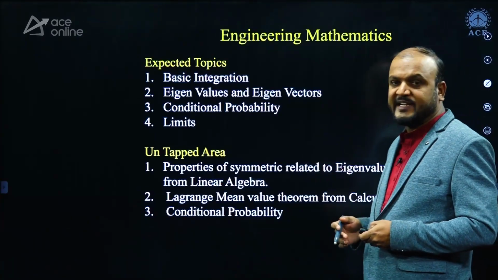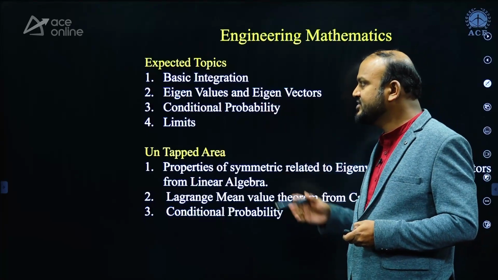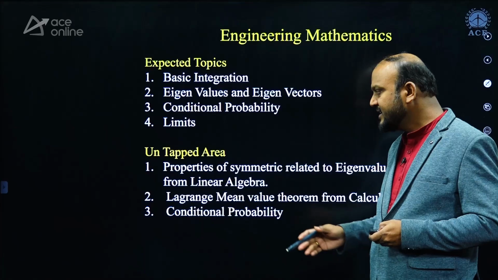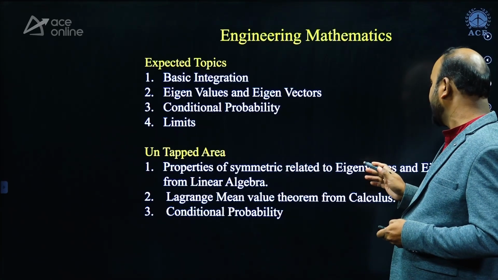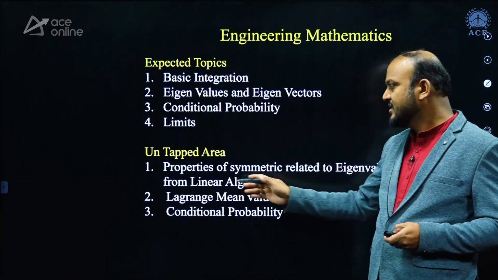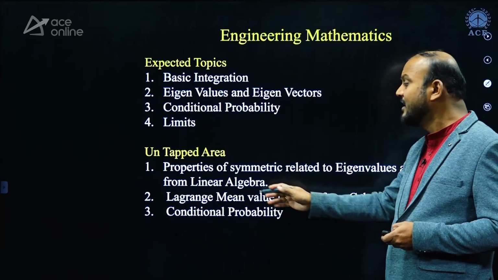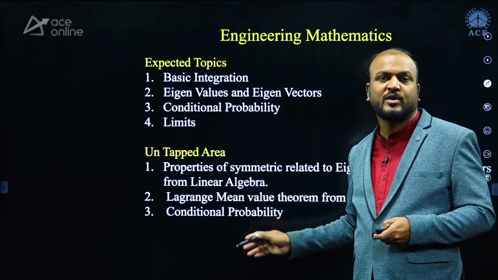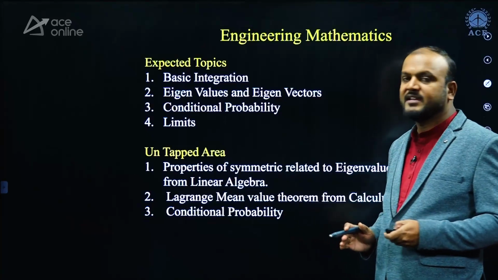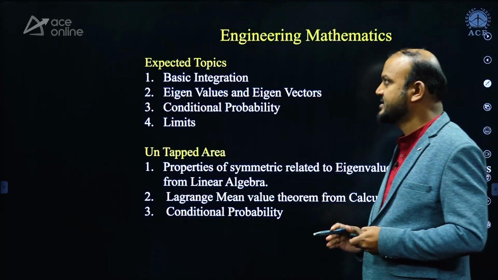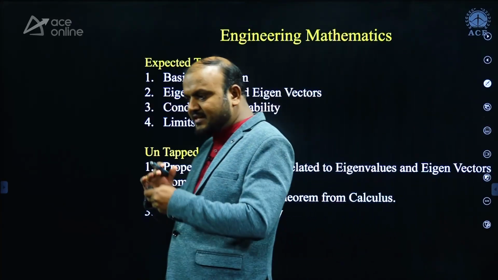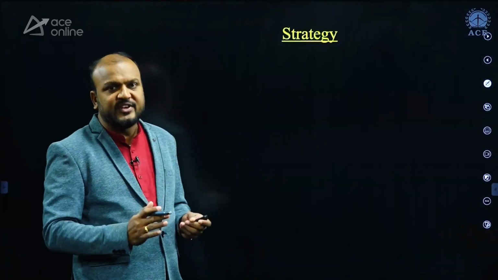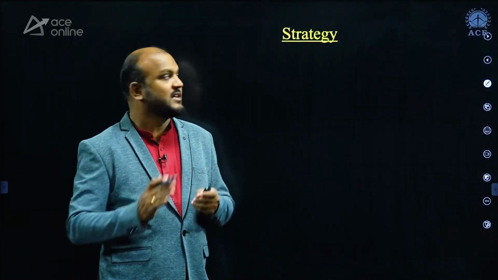When you look at the expected topics, they are basic integration, eigenvalues, conditional probability, and limits. The untapped areas are properties of symmetric matrices, related eigenvalues and eigenvectors from linear algebra, the Lagrange mean value theorem from calculus, and conditional probability, from where you can expect questions. Okay, so these are the subjects in the computer science engineering GATE syllabus.